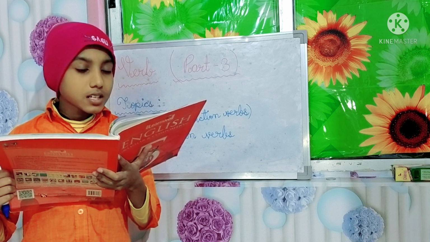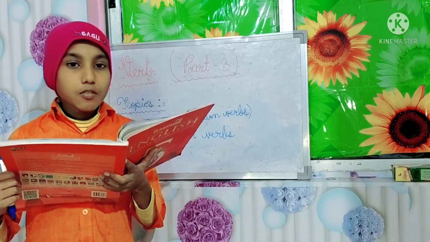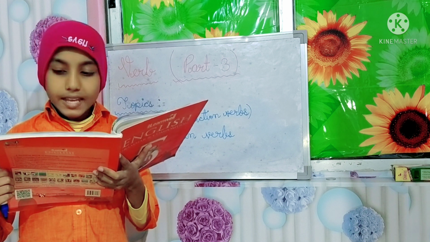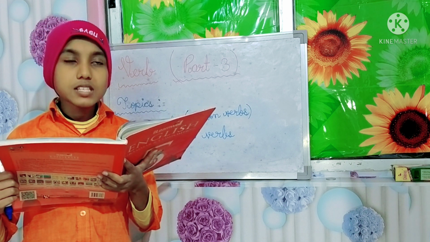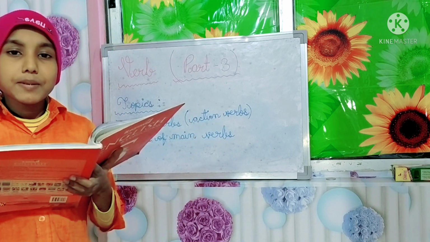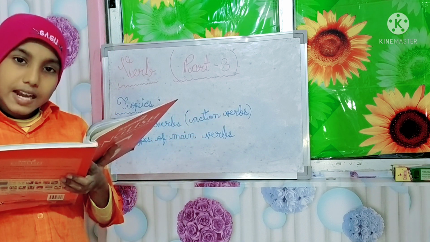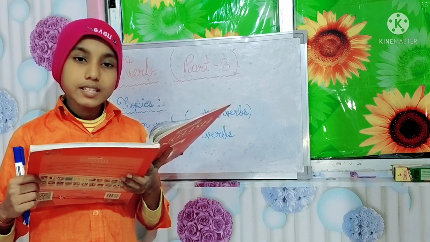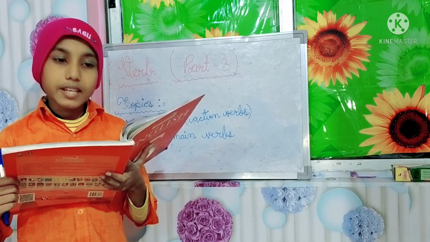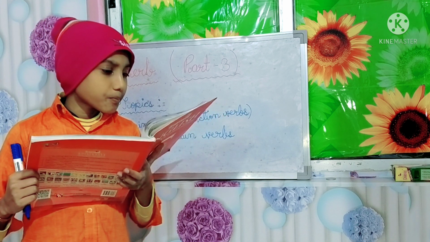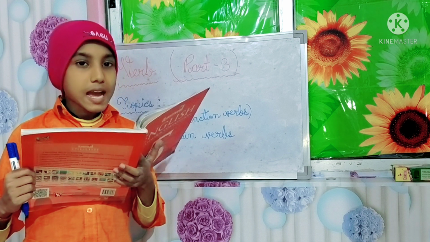V1 means present, V2 means past, V3 means past participle, and V1 plus ing means present participle. Meaning ing is added, like crying, singing, playing, weeping, writing, reading. These forms I will also discuss in my next class. For now I am explaining main verbs and their types.